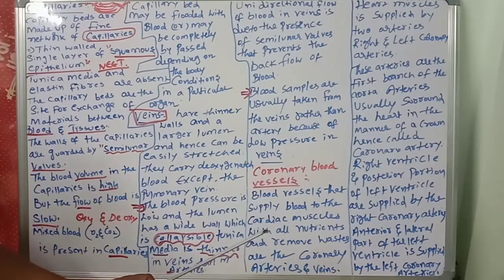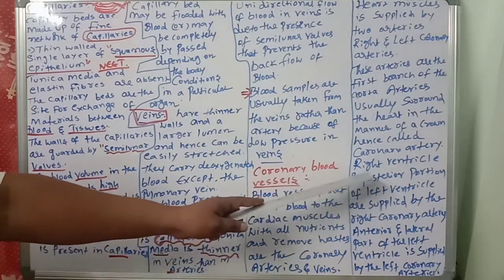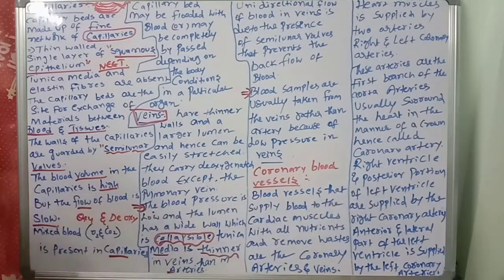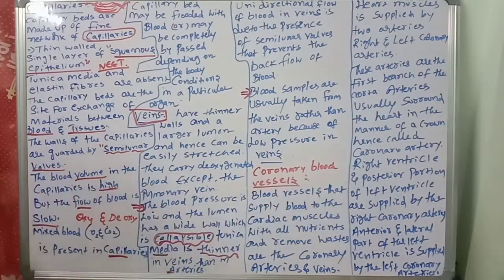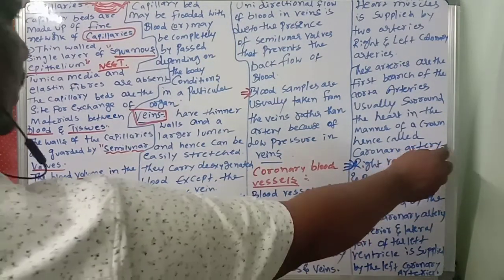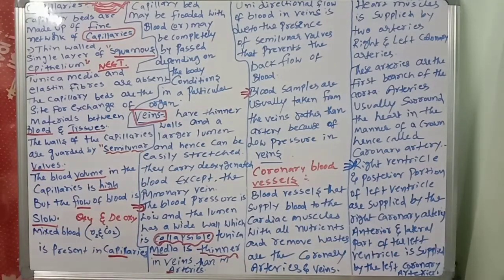Right ventricle and posterior portion of the left ventricle are supplied by the right coronary artery. Right ventricle, what I am telling, you should listen. Right ventricle and posterior portion of the left ventricle.